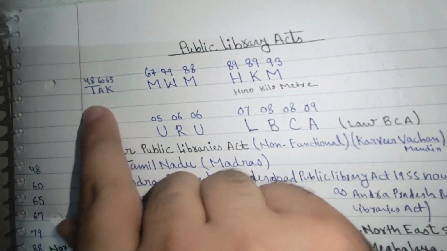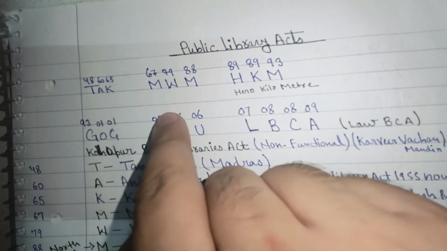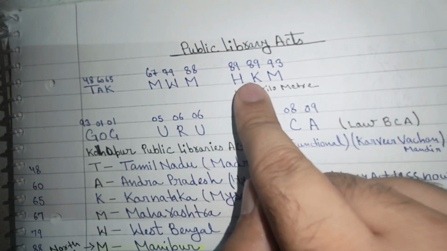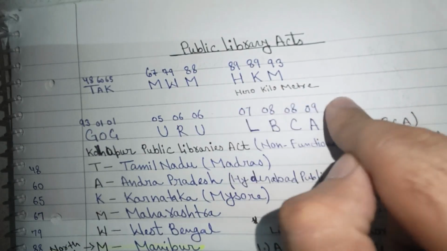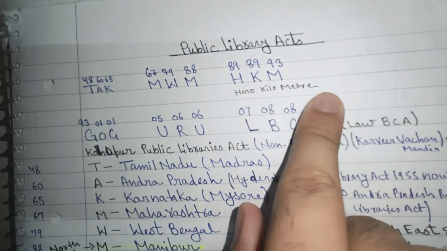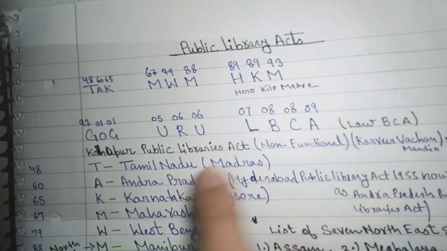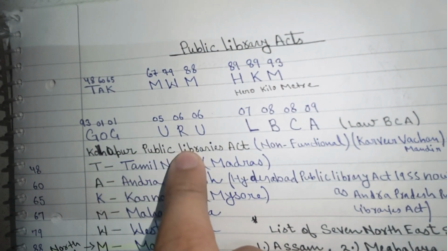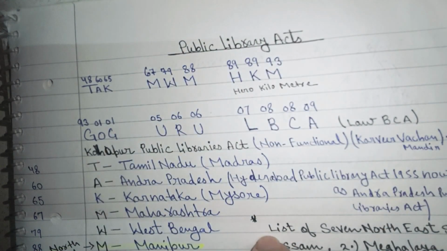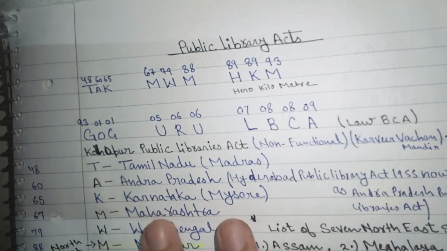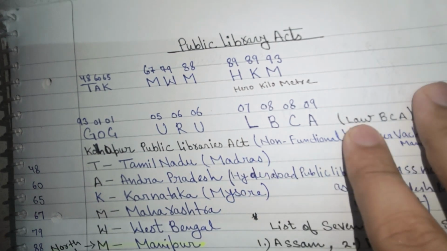So the first alphabet is TAC, then MWM, then HKM, that is Hero Kilometer. For easy learning, HKM is Hero Kilometer. So we have TAC, MWM, Hero Kilometer. Then we go to GOG, then URU and LOW BCA. This is all our Public Library Acts. In total, we have 19 Public Library Acts.